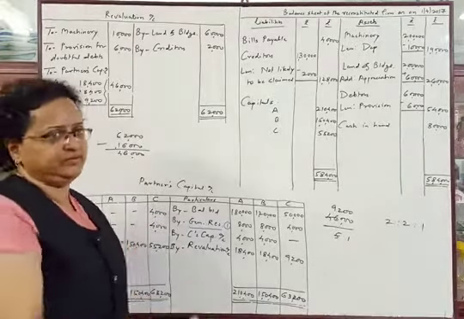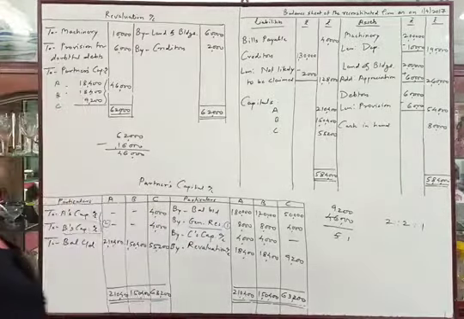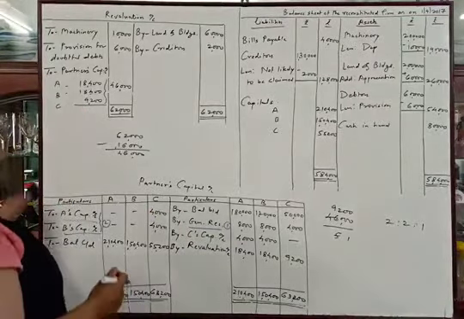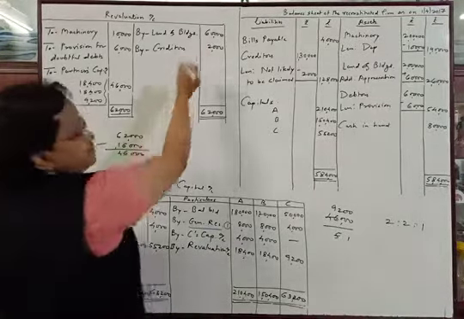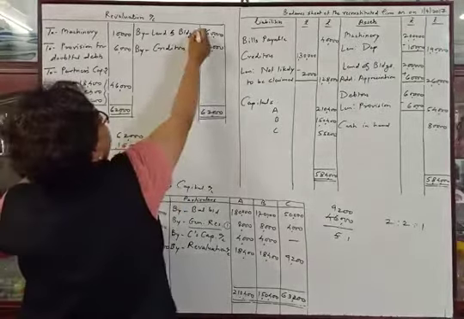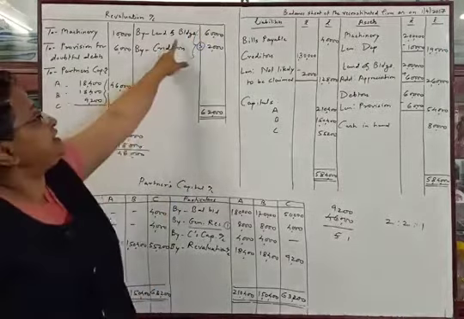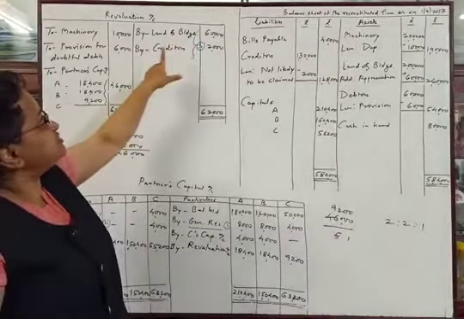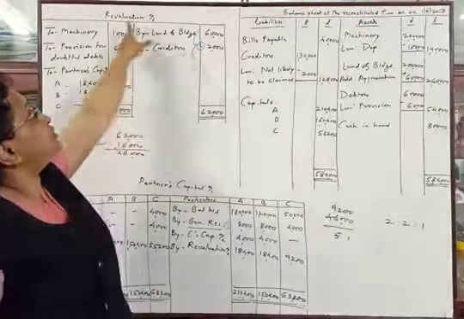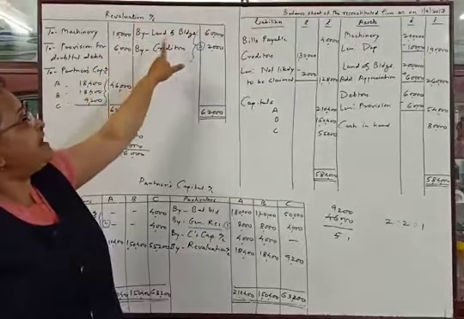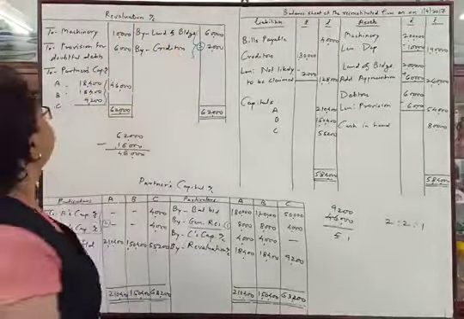Adjustment of goodwill between the partners. Then we will pass the journal entry of profits due to revaluation. So this will be the third journal entry. Land and building account debit 60,000, creditors account debit 2,000 to revaluation account. Being land and building and creditors revalued.